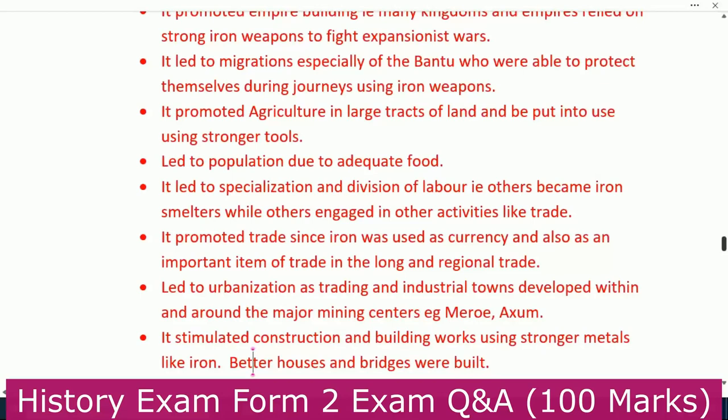Next, it led to urbanization as trading and industrial towns developed within and around major mining centers, e.g. Meroe, Axum. Those are the kingdoms that developed. Those are some of the towns that developed because of iron working.